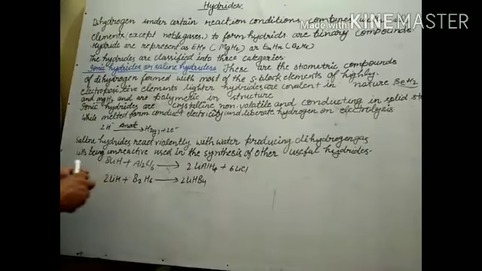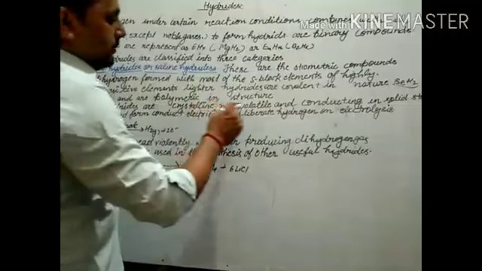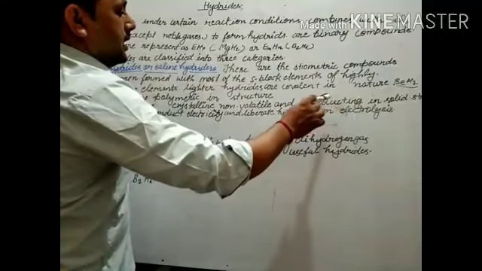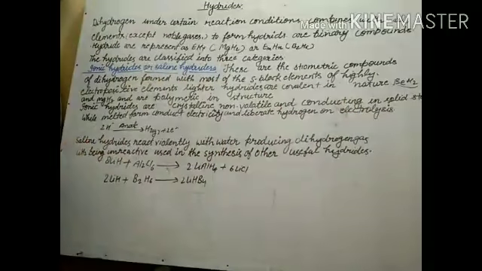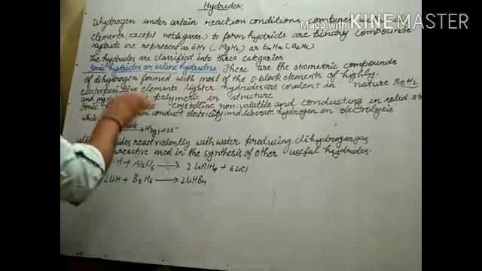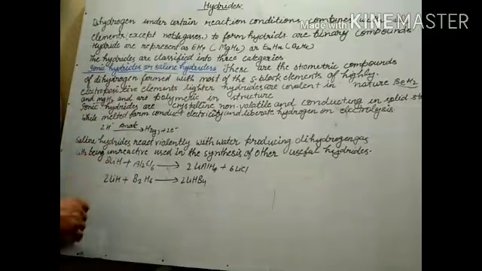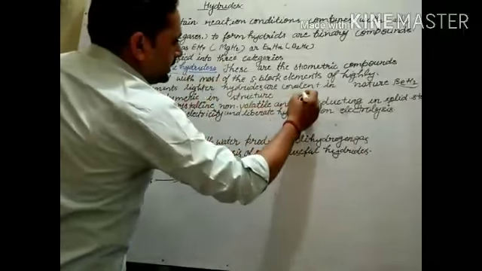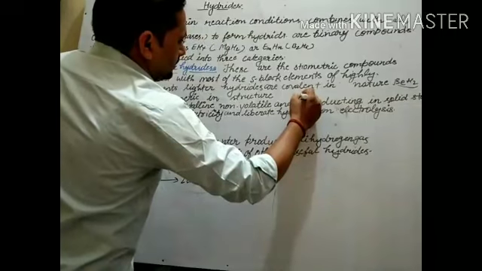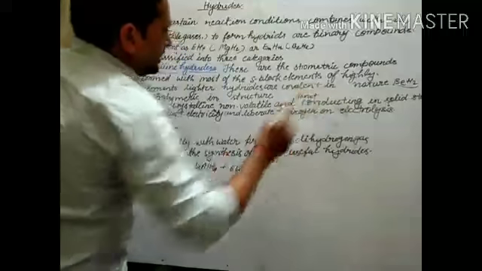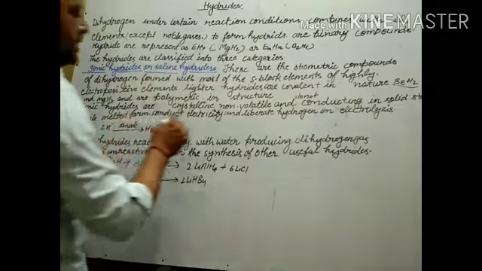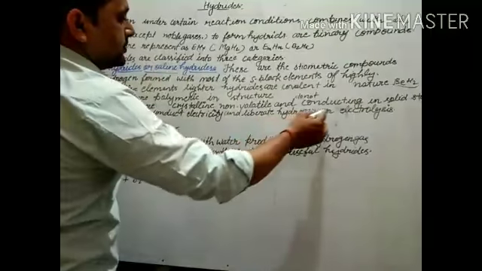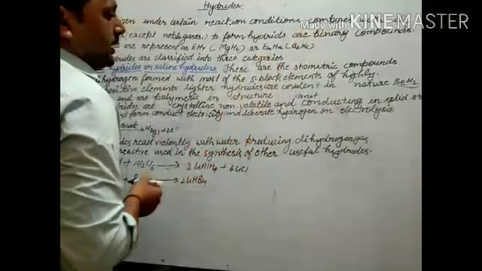Okay. Ionic hydrides are crystalline, non-volatile and do not conduct in the solid state, while in the melted form they conduct electricity and liberate hydrogen on electrolysis.